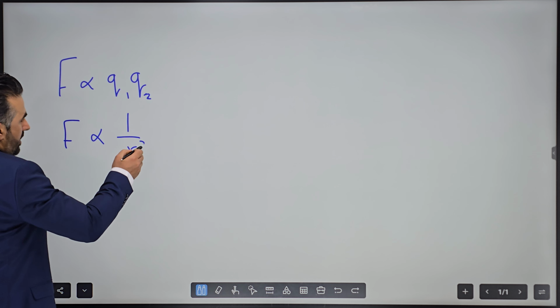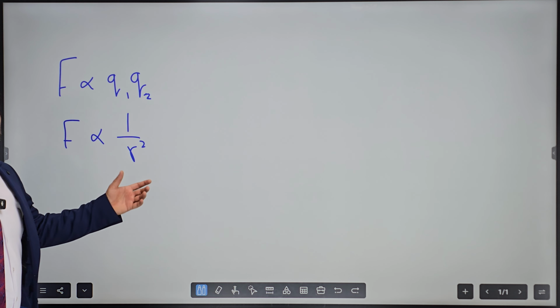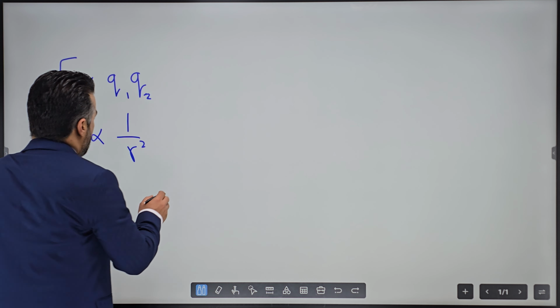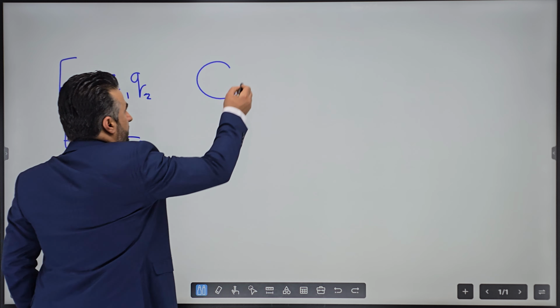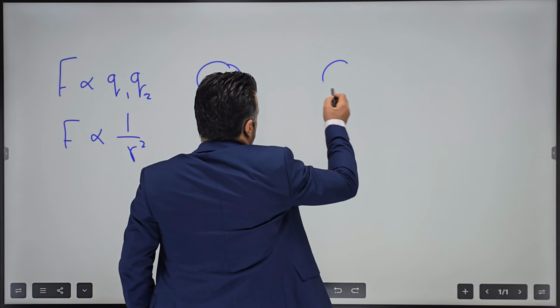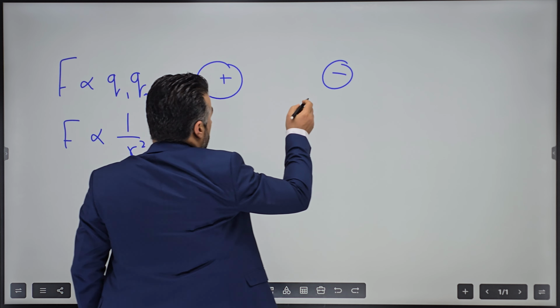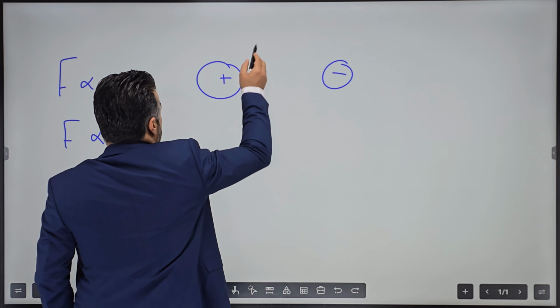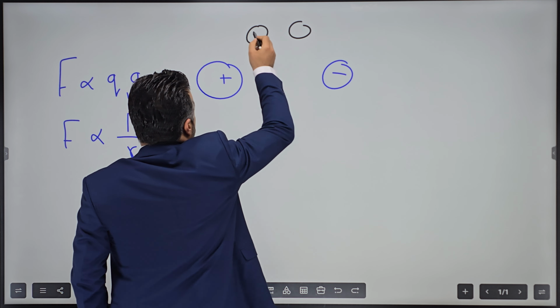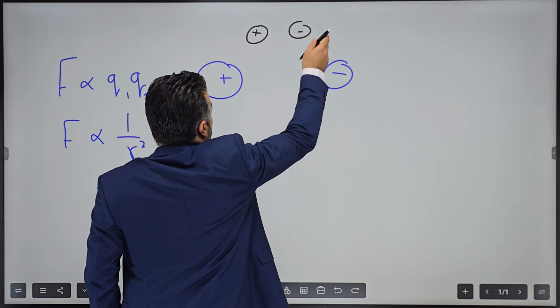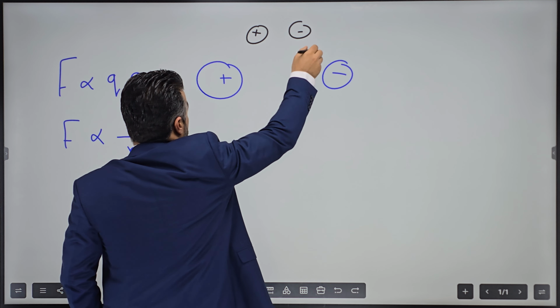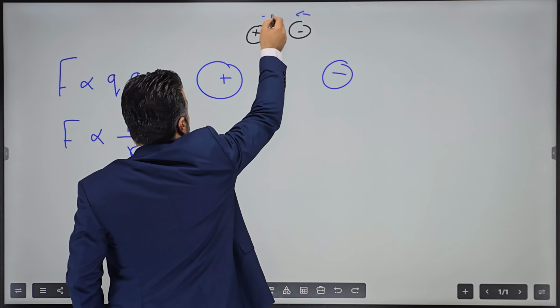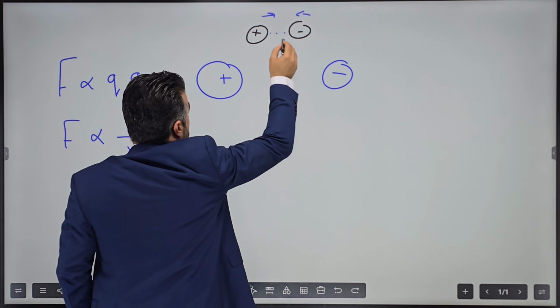I need you to make a pause on this one. What exactly do we mean by this? For example, let's say we have two electrical charges. Again, if the distance between the two is increased or becomes double, for example, previously they were this much apart. Whether positive or negative doesn't matter. If it is positive and negative, they'll attract one another. Let's say this is the distance between the two.